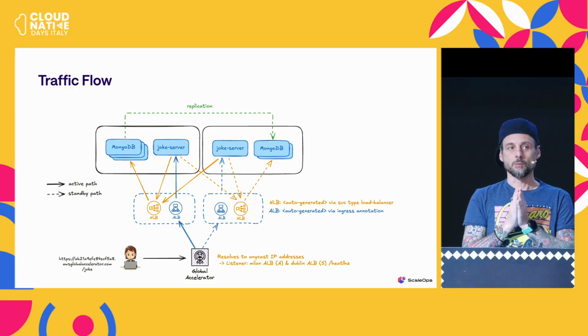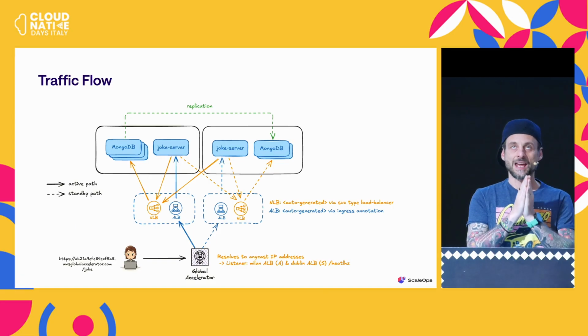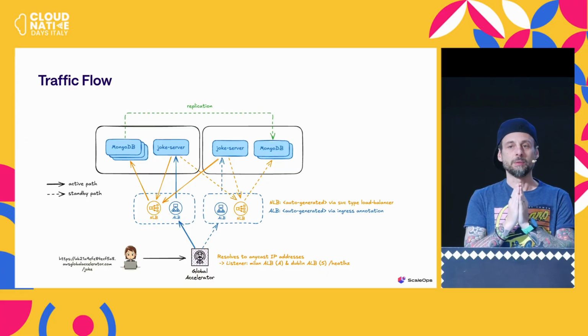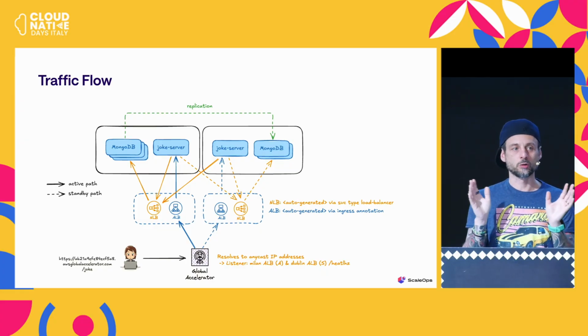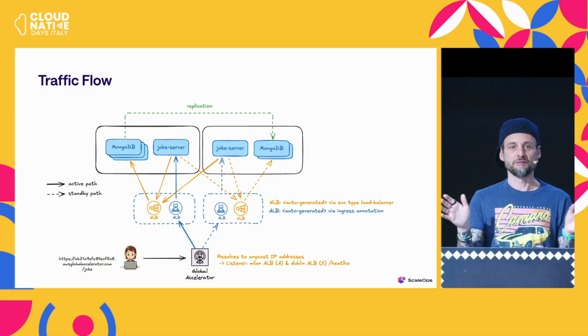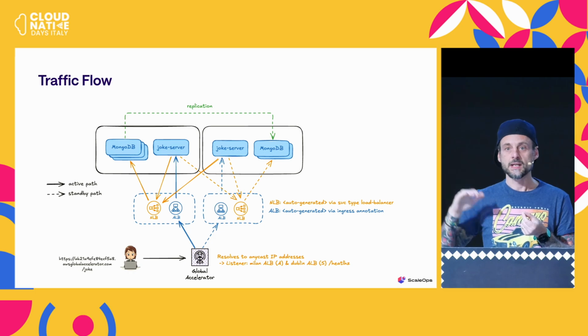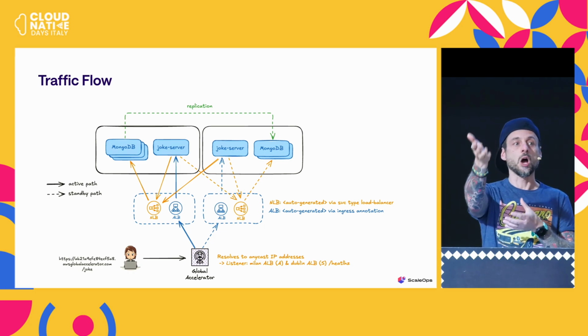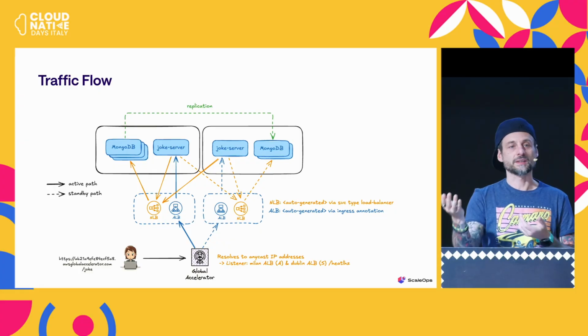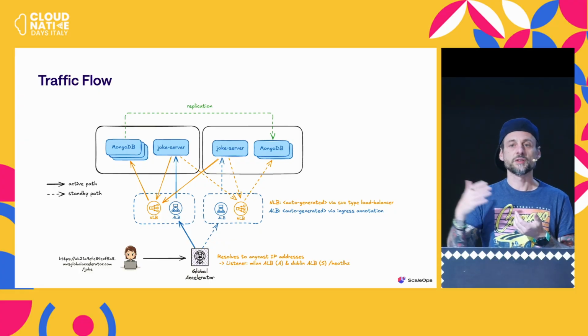But remember, the health endpoint on your application should not be 200 OK by default if the app is up. Why? Because if you have another component, like a database in our case, and the database is not responding, how do you bubble this up to a global accelerator or to other monitoring systems?